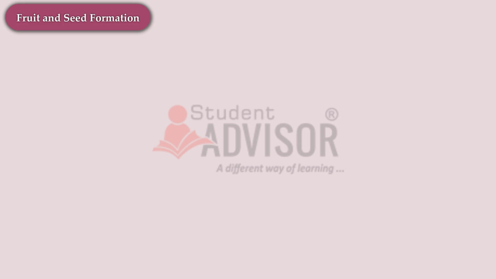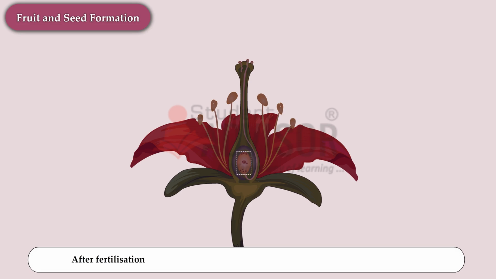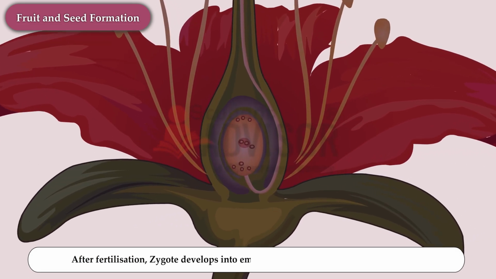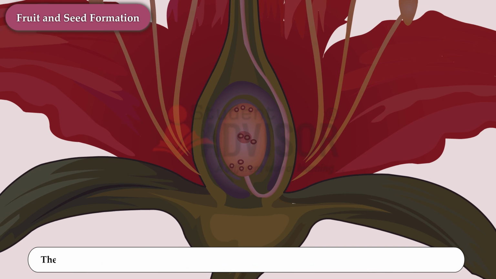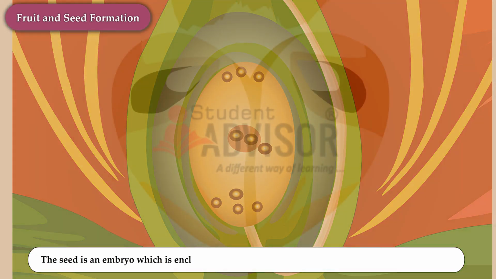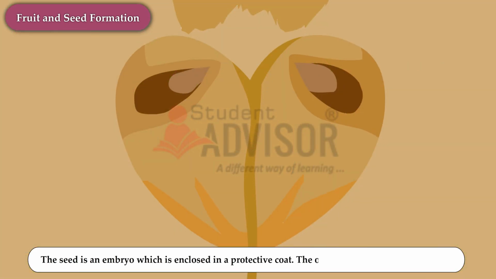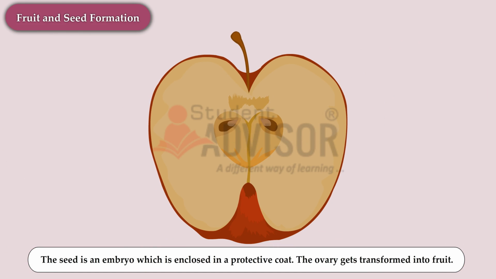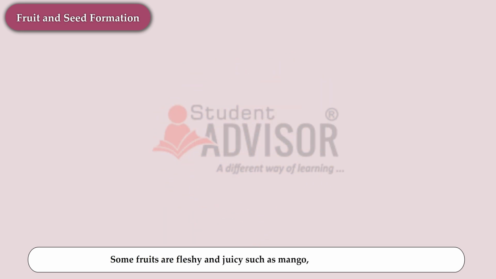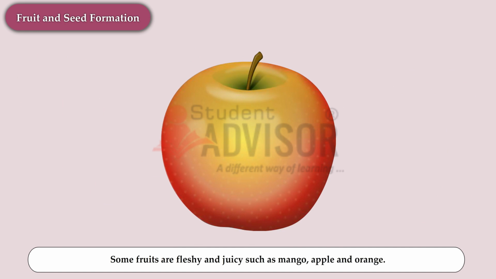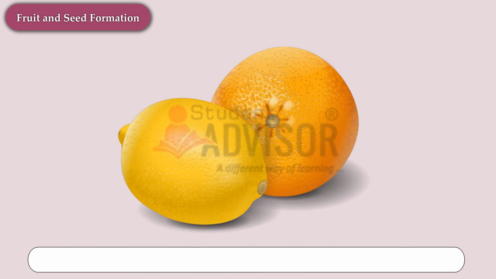Fruit and seed formation. After fertilization, the zygote develops into an embryo. Each embryo develops into a seed. The seed is an embryo which is enclosed in a protective coat. The ovary gets transformed into fruit. Some fruits are fleshy and juicy, such as mango, apple, and orange. Some fruits are hard, like almonds and walnuts.